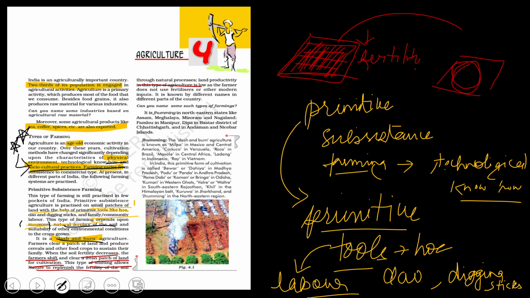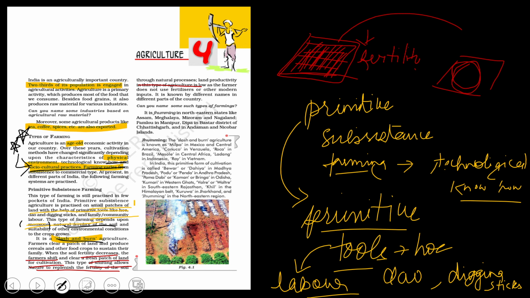Very important. It's actually practiced in a few states, a few pockets of India. Land productivity in this type of agriculture is lower as the farmer does not use fertilizers or other modern inputs. So it is known by different names in different parts of the country.